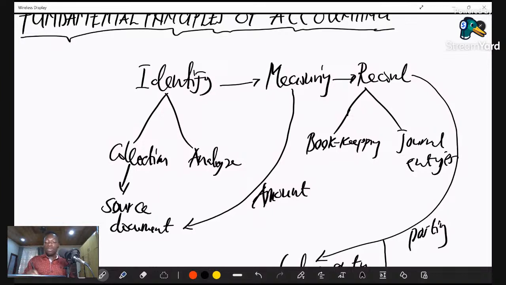And then you move on to the measuring stage, where we want to know the value of the transaction that has occurred in monetary terms. And from there, we do our recording. Recording has to do with bookkeeping and the journal entry. Before we can record any item, we need to know the journal, or the book, within which we need to record that particular transaction. And once you know that, then we record. That is the bookkeeping process.